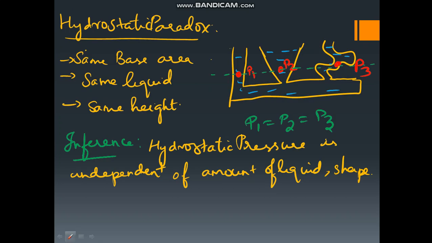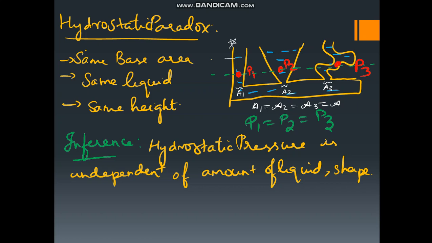Now let us see the concept of hydrostatic paradox. Let us assume this setup. See here that this base area A1, this base area A2 and this base area A3 all are equal. A1 is equal to A2 is equal to A3, that is equal to A, and the same liquid is filled.